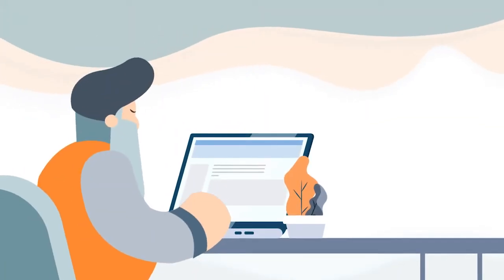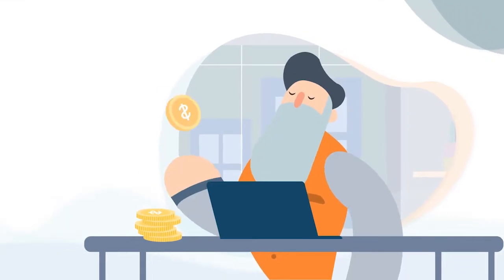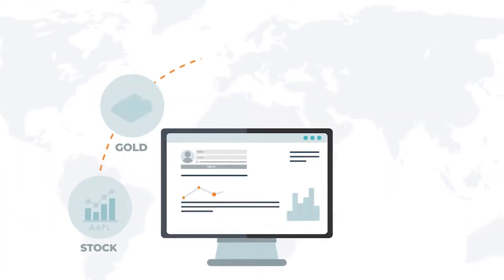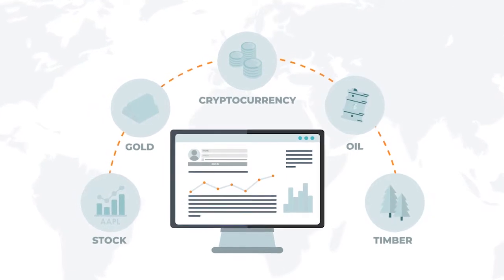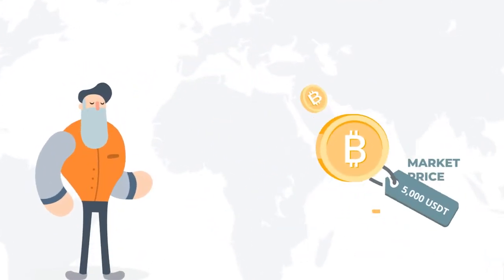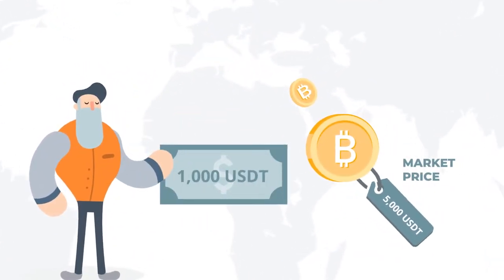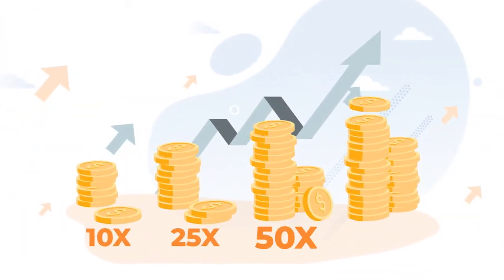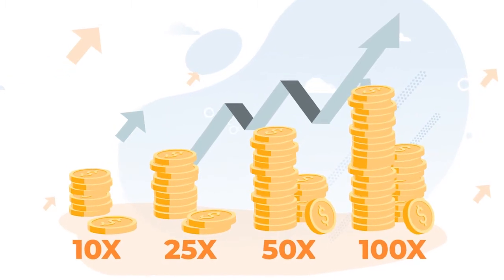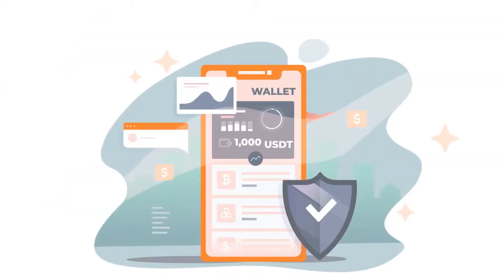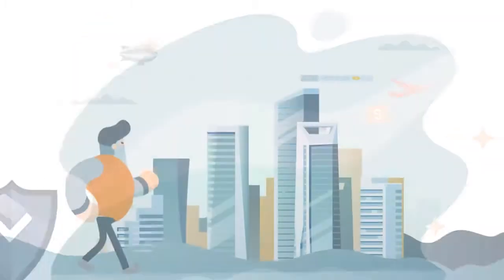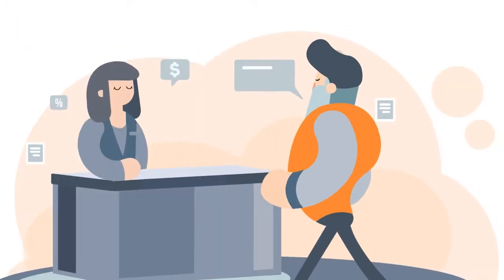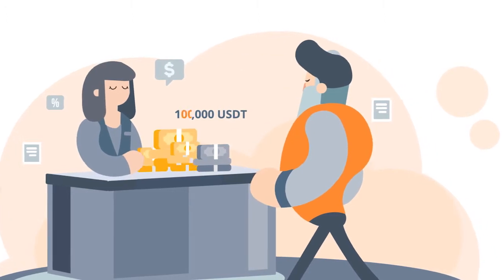What is contracts trading? Contracts trading allows you to trade on an asset's price movement without owning it, whether it's a stock, commodity, or cryptocurrency. You can buy a Bitcoin contract at a fraction of the market price, otherwise known as a margin. SnapEx allows you to trade on margins of between 10 times to 100 times leverage. If you have 1,000 USDT in your trading account, you can leverage up to 100 times and trade digital assets at a maximum of 100,000 USDT in market value.